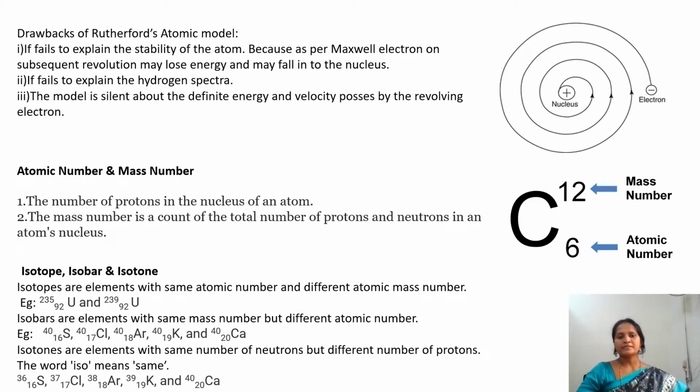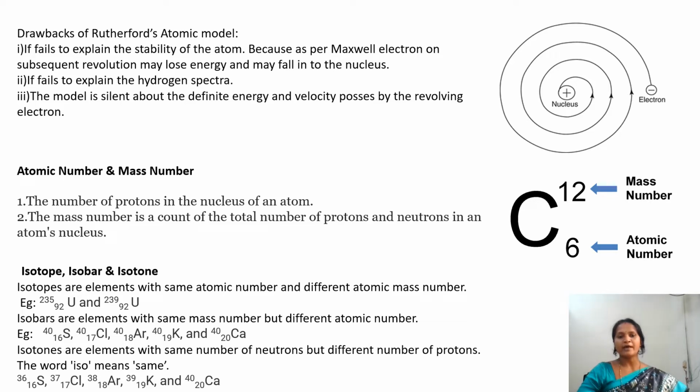Isotopes are elements having the same atomic number but different mass number. Just like hydrogen. Hydrogen has three isotopes: protium, deuterium, tritium. Similarly, carbon also has three isotopes: carbon 12, carbon 13, carbon 14. Chlorine also has chlorine 35 and chlorine 37.